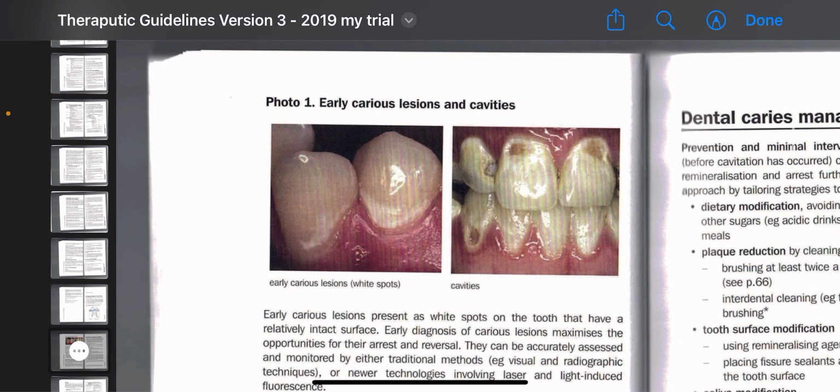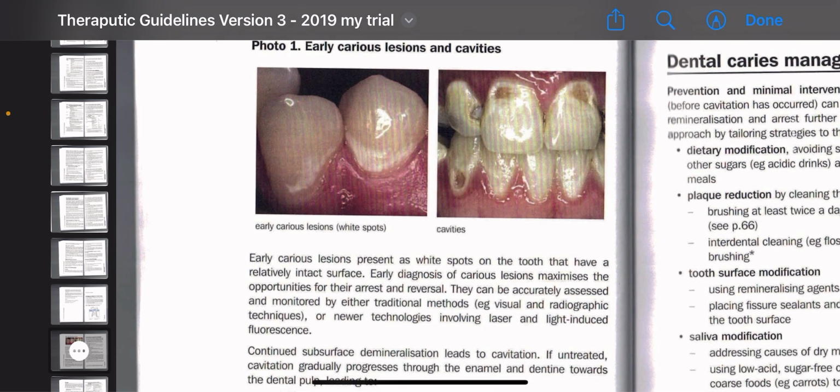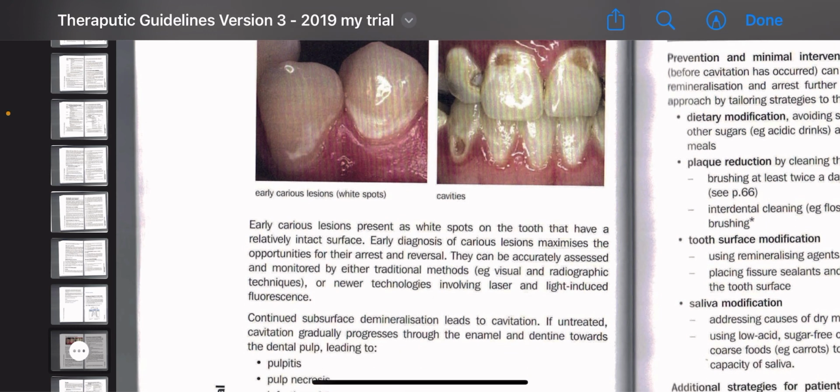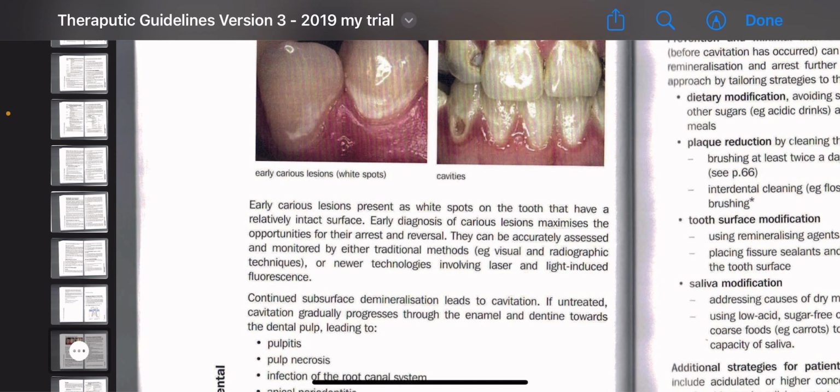Now, earliest caries lesions: white spots and cavities. The earliest caries lesions present as white spots on the tooth that have a relatively intact surface. Early diagnosis of caries lesions maximizes the opportunity for their arrest and reversal.